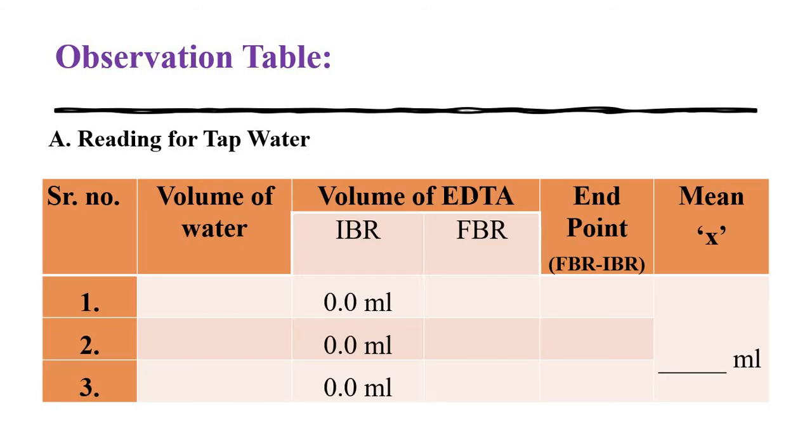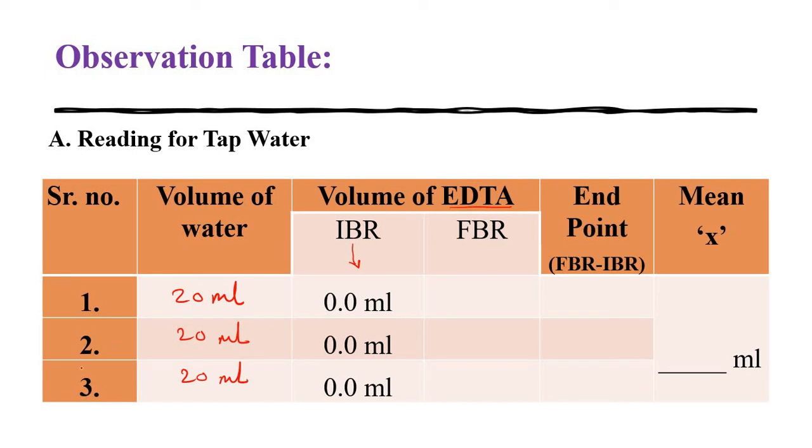For the volume of EDTA, you have to adjust the initial burette reading, that is 0.0 ml. Suppose you have performed this practical 3 times, then for all 3 times this is 0.0 ml. Now for the volume of water, in the process we have seen that a 20 ml water sample is to be taken with the help of a pipette.